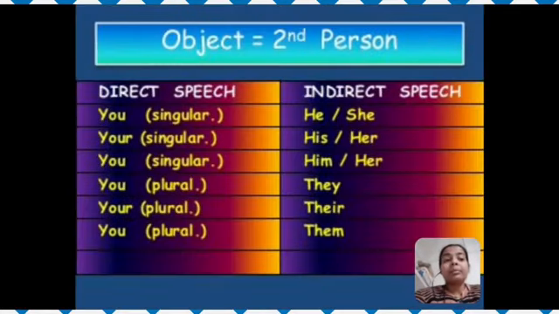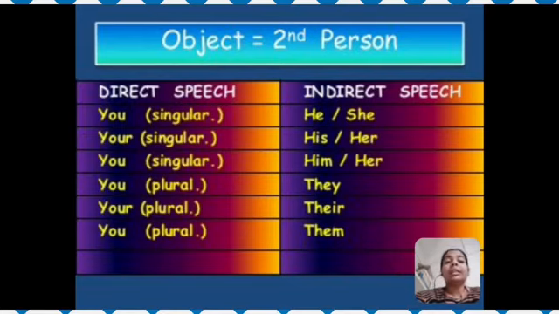Now second person. So when second person pronouns change according to the object of the reporting verb. So let's have a look. You, if singular, it will change into he or she in indirect speech. Your in singular form changes into his or her in indirect speech. You in singular will change again into him or her. You in plural will change into they. Your in plural will change into their, and you in plural again will change into them.